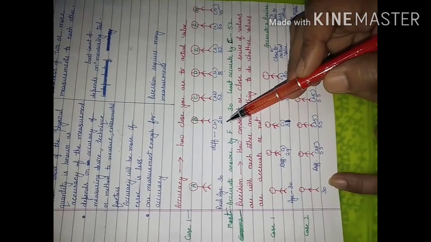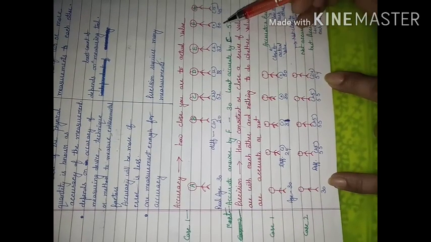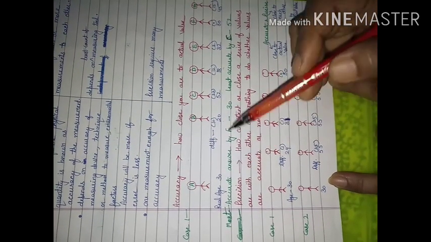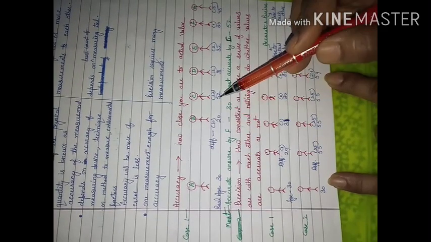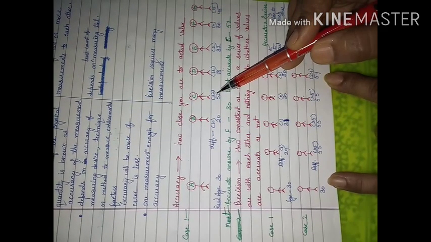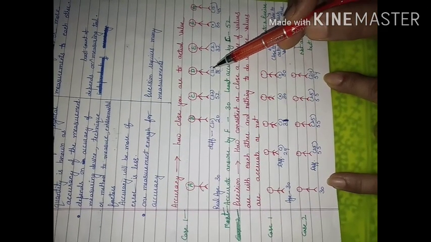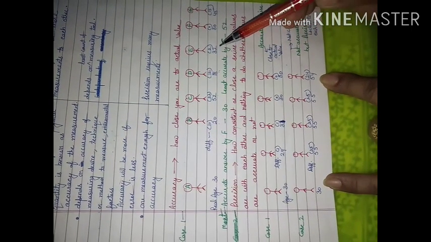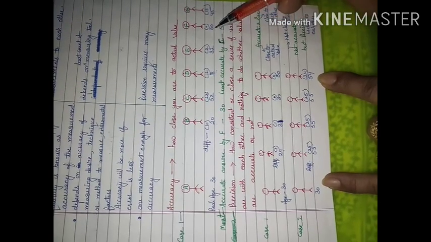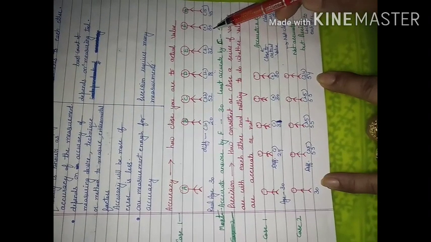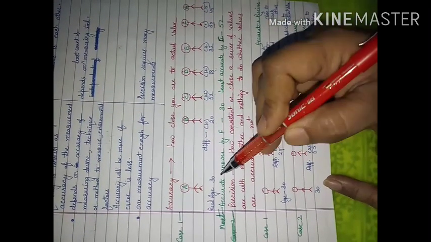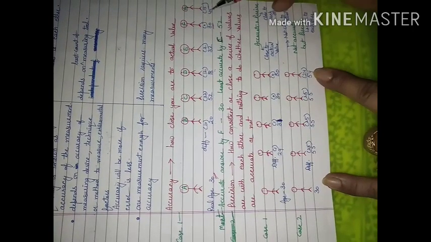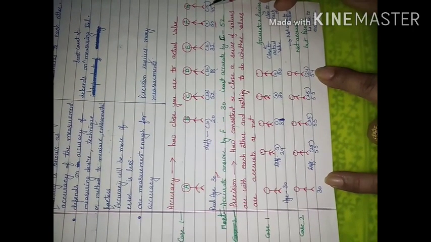If I find the difference of the different ages with the real age, this is with the difference 10, this is with the difference 22, this has difference 12, how? 30 minus 18 will be 12. This will have a difference of 2, this will not have any difference because this and this are exactly the same. This has a difference of 15.